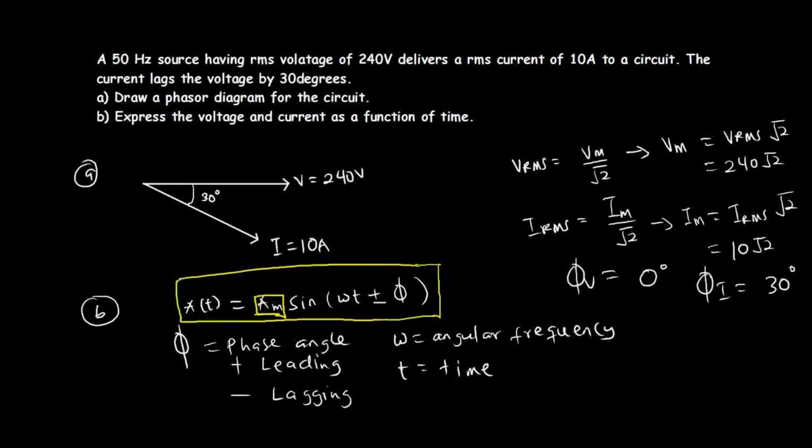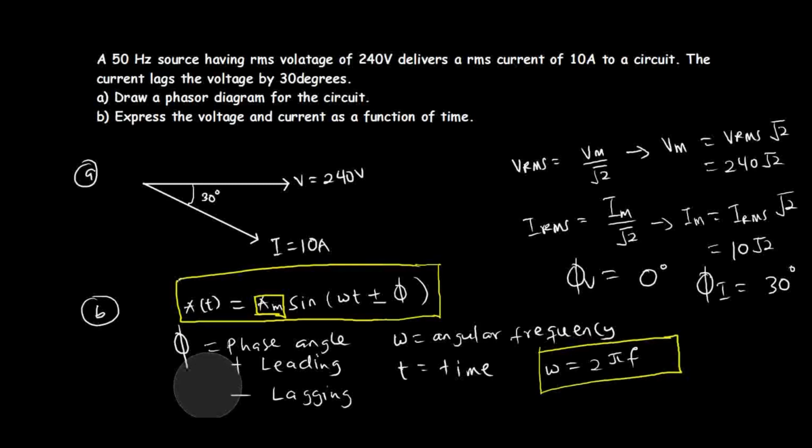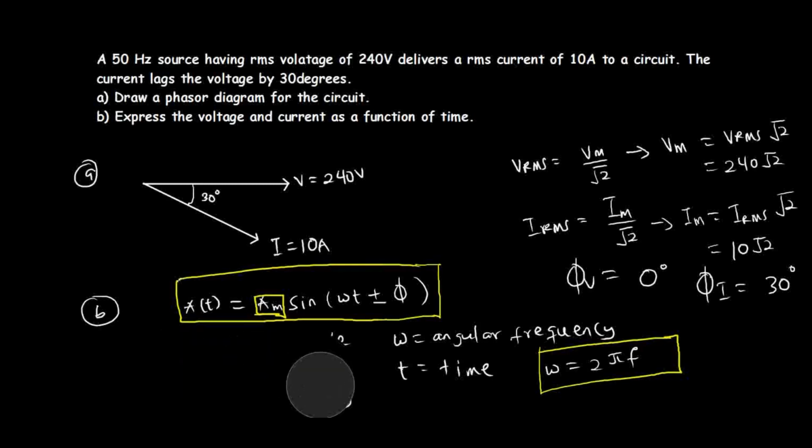Now that you know the phase angle, let's look at something here. The angular frequency omega is given as 2 pi f. So you can substitute this into the general formula. So let's do this. Let me clean this.